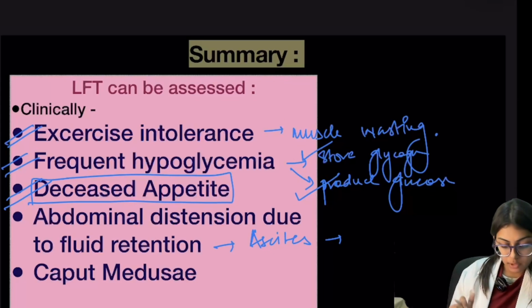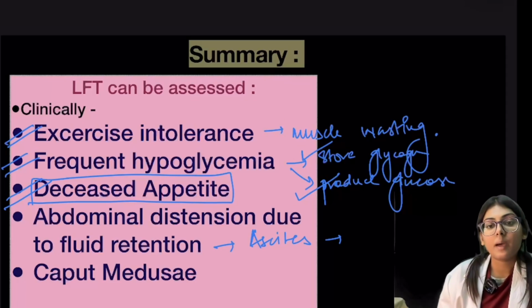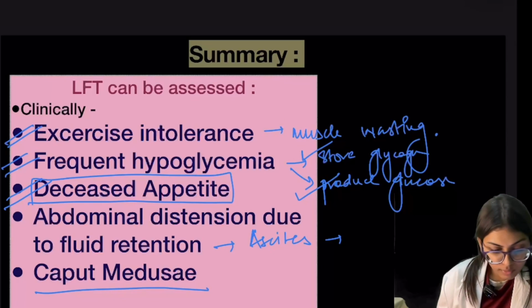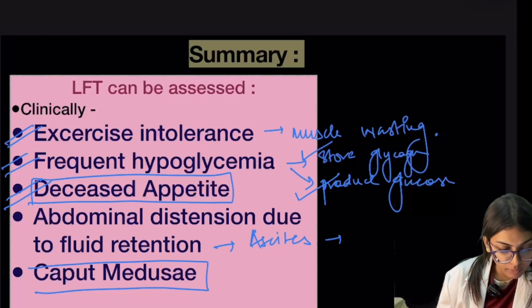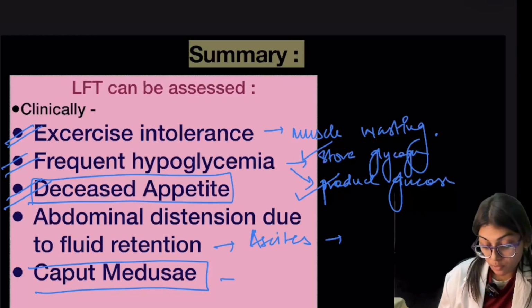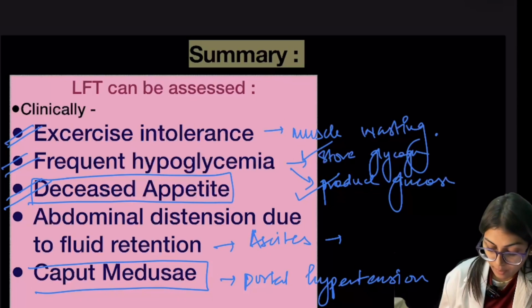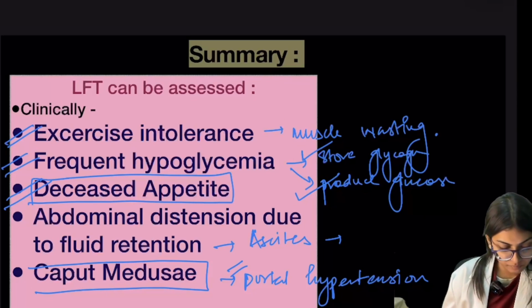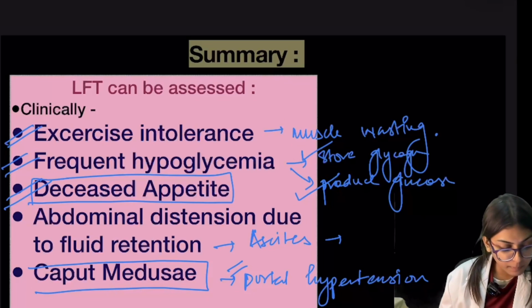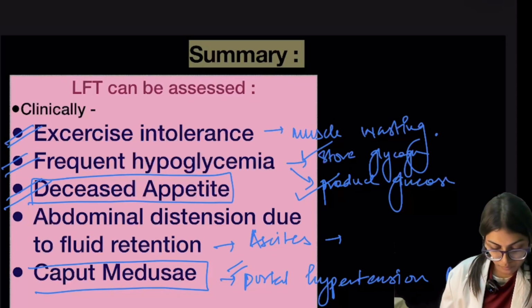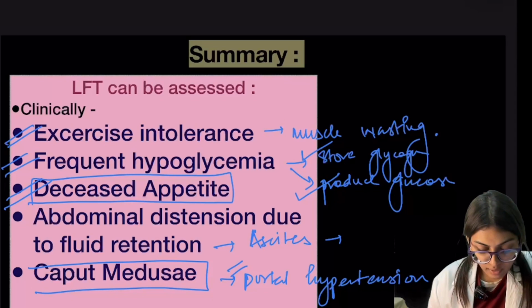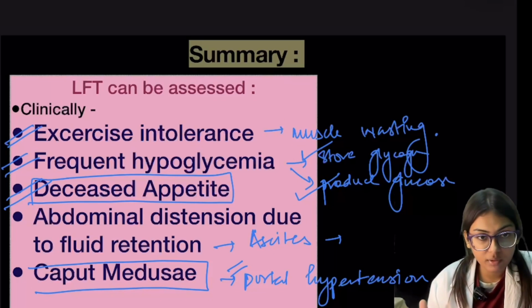Now, caput medusae. Caput medusae refers to the appearance of the swollen or varicose veins radiating from the belly button across the abdomen. The root cause of caput medusae is portal hypertension, which is an increase in the blood pressure in the portal vein. So these are the signs by which LFT can be assessed clinically.